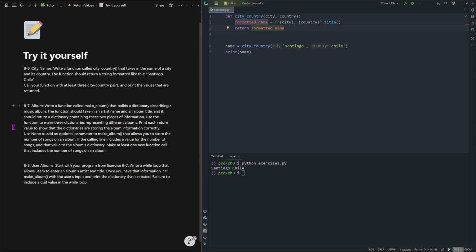Now let's look at exercise 8-7. Album. Write a function called make_album that builds a dictionary describing a music album. The function should take in an artist name and an album title, and it should return a dictionary containing these two pieces of information. Use the function to make three dictionaries representing three different albums. Print each return value to show that the dictionaries are storing the album information correctly.